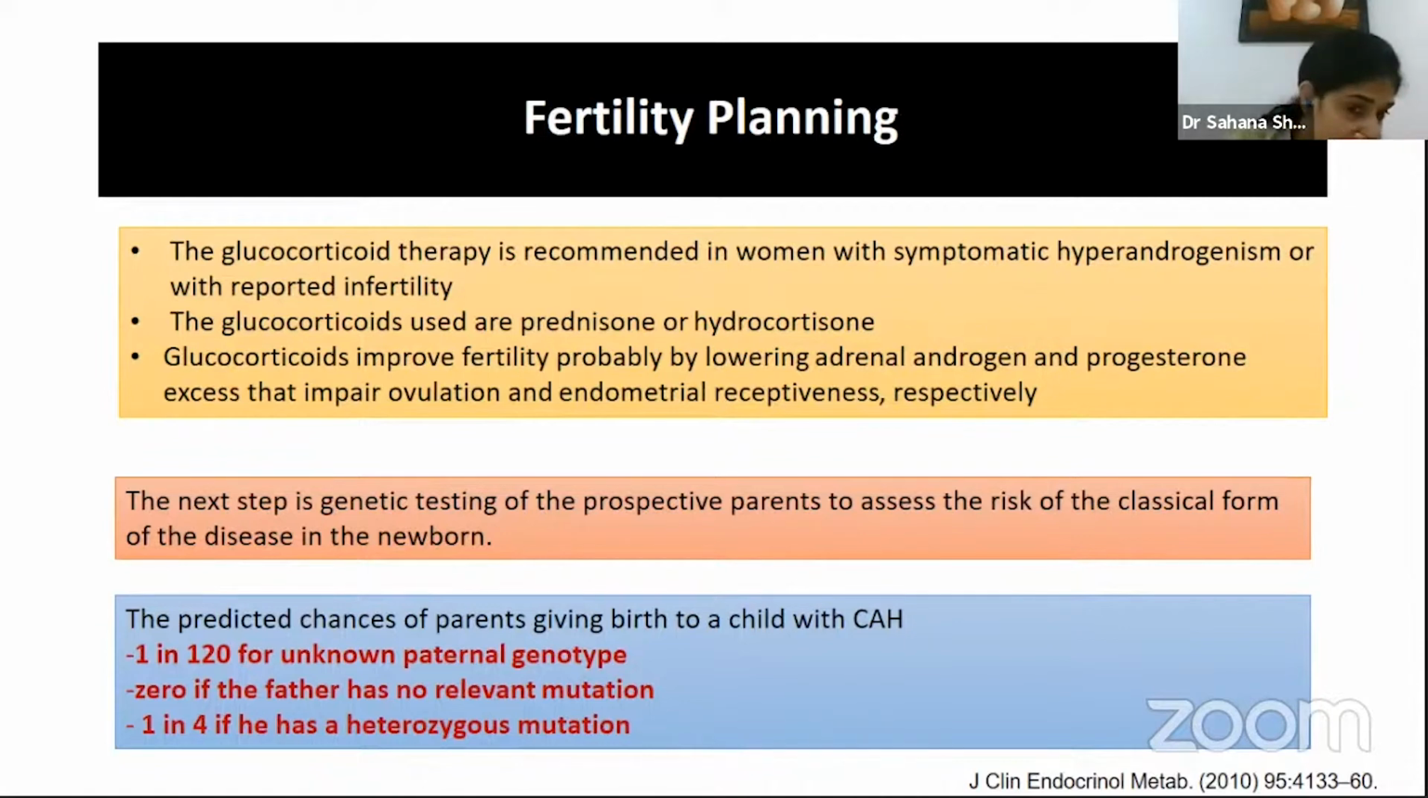Now, what is the risk? If you look at the data, the predicted chance of parents giving birth to a child with classical congenital adrenal hyperplasia is 1 in 120 if the paternal genotype is not known, 0 if the father has no relevant mutations, and 1 in 4 if the father has a heterozygous mutation. So knowing only the mother's genotype would not be helpful. It's important that we know both parents' genotypes, and the type of mutation also determines the severity of illness in the newborn.